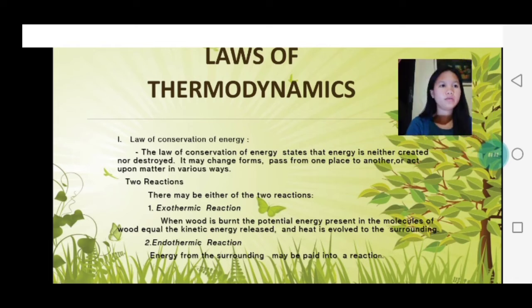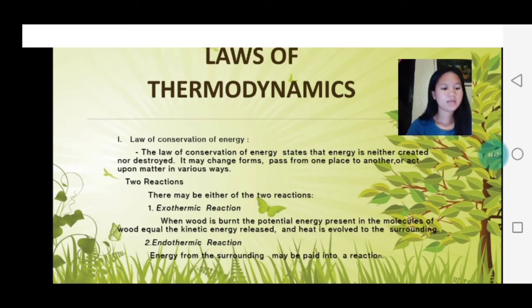So there are two reactions in the conservation of energy. The first one is the exothermic reaction, and the second one is the endothermic reaction. In exothermic reaction, when wood is burned, the potential energy present in the molecules of the wood equals the kinetic energy released, and heat is evolved to the surroundings.